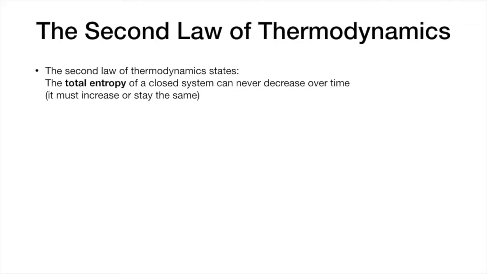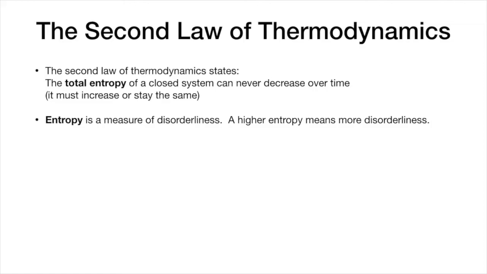So what is entropy? Well, entropy is a measure of disorderliness. A higher entropy means we have more disorderliness. So think about your house. On its own, it doesn't get any cleaner. If you leave your house for 2 months and come back, the floors aren't going to be shinier than when you left. The furniture is not going to get less dusty. It's going to get dirtier. There's going to be more dust. Things are going to collect. Things are going to tend towards disorderliness.